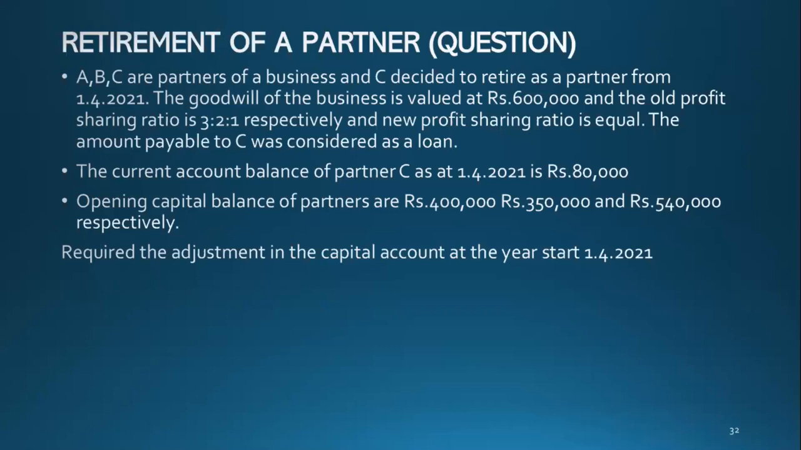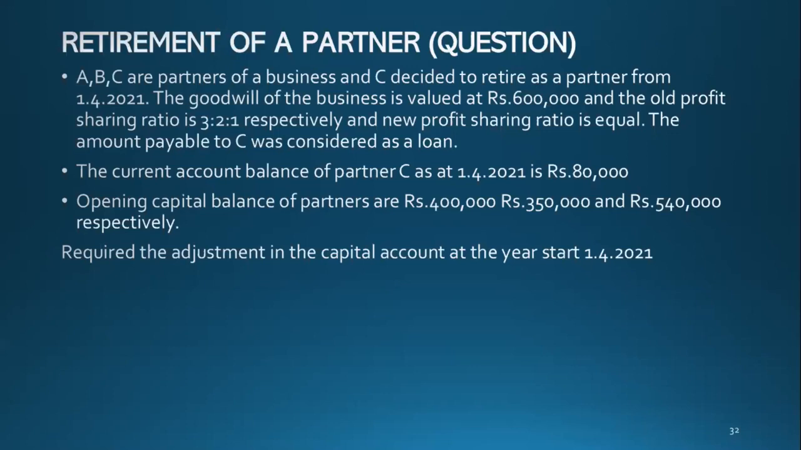So the old profit sharing ratio is 3:2:1 and the new profit sharing ratio is equal. Now there are only two partners remaining, A and B. Between them, the new profit sharing ratio is equal, 1:1. And the amount payable to C was considered as a loan. The business is not paying by cash, it's considered as a loan. In accounts, they will tell you in clear words, step by step. You only need to read and understand. That's all.